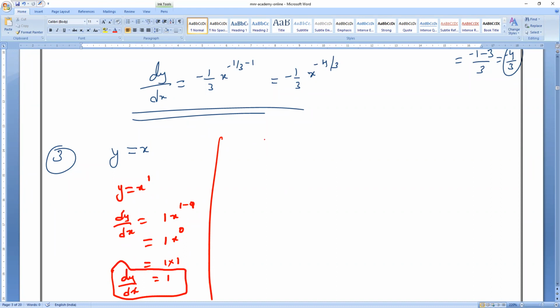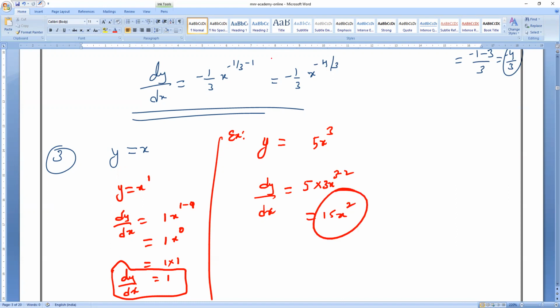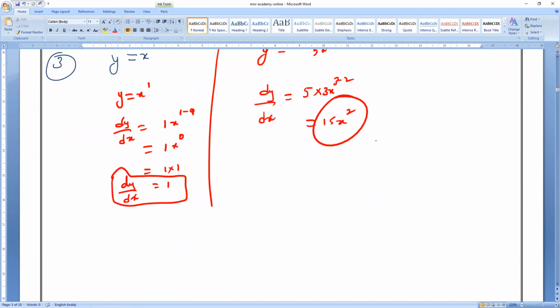Please respond. Now let me take an example. y is equals to 5x power 3. Can you tell me now? So dy by dx is equals to, what will come? 5 is a constant into x power 3. 3 into x power 3 minus 1, which is equal to 15x square. Yes or no? Understood? 15x square.